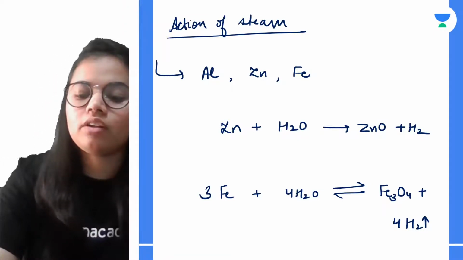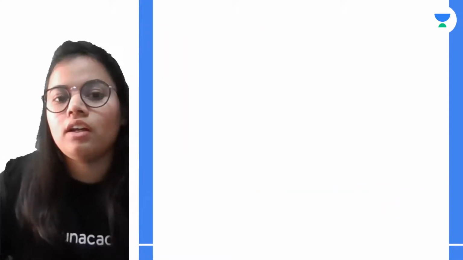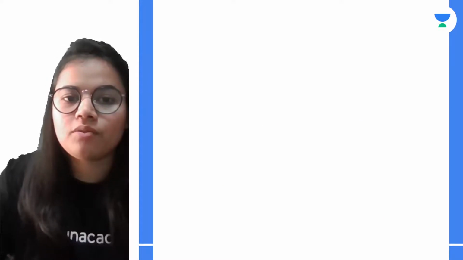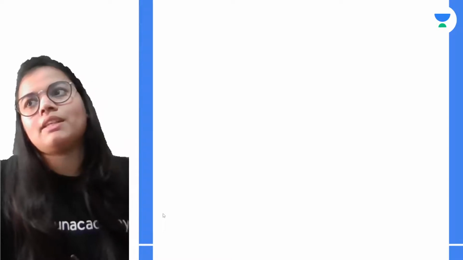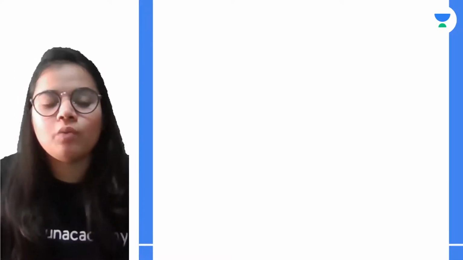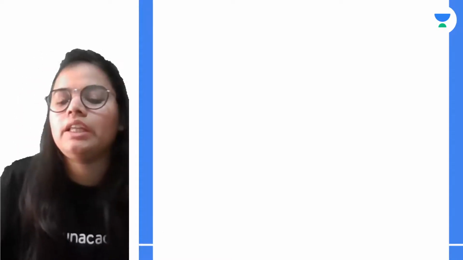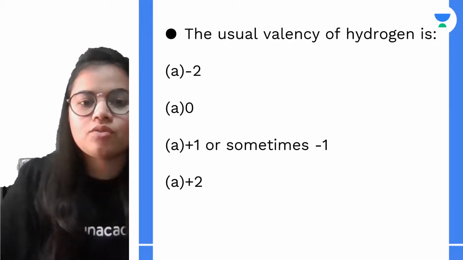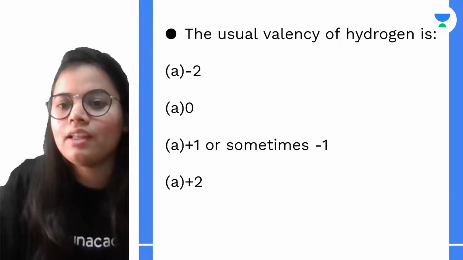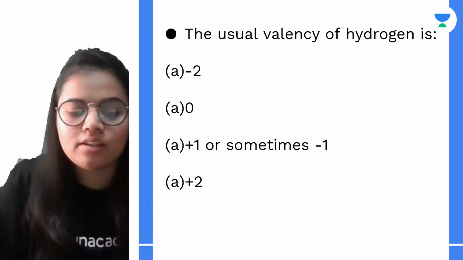Hope that you have understood up till here. Now we'll solve some questions before moving further, related to whatever we have learned in today's session. The very first question: the usual valency of hydrogen is dash.